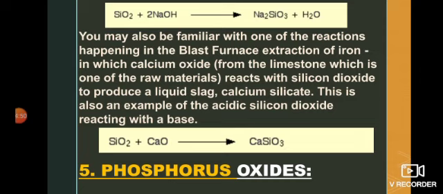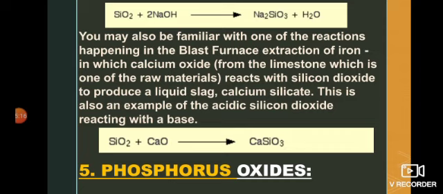When silicon dioxide is treated with 2 moles of sodium hydroxide, sodium silicate along with water is formed. Here the silica shows its weakly acidic nature. The same silica, when treated with a basic oxide, also shows the same acidic nature, and it results in the formation of calcium silicate.